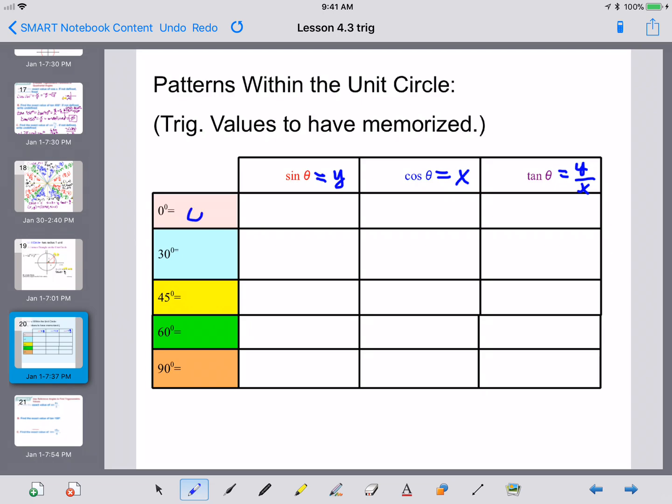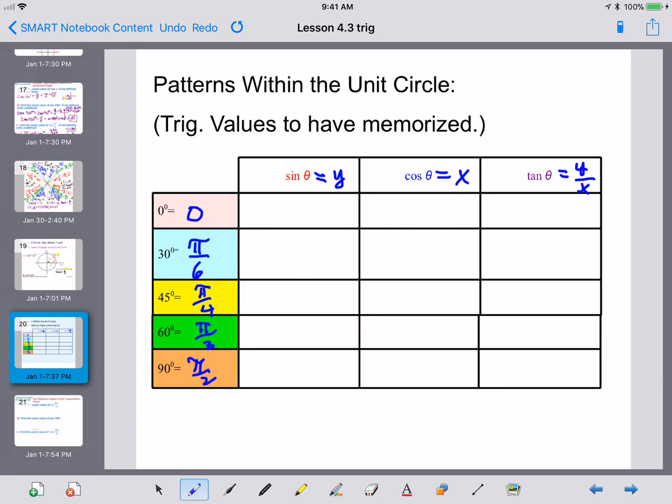So this is 0 radians. 30 would be 30 pi over 180, which is pi over 6 radians. 45 would be 45 pi over 180, which reduces down to pi over 4 radians. 60 is 60 pi over 180, which is pi over 3 radians. And then 90 would be 90 pi over 180, which is pi over 2 radians.